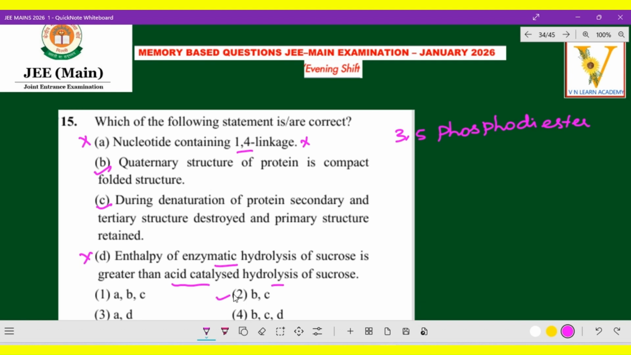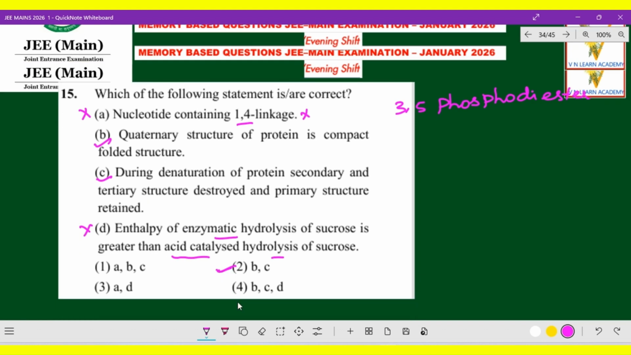So B and C, what is this? Option 2 is correct. Hope you got the clarity. Come on, let us go to the next question.